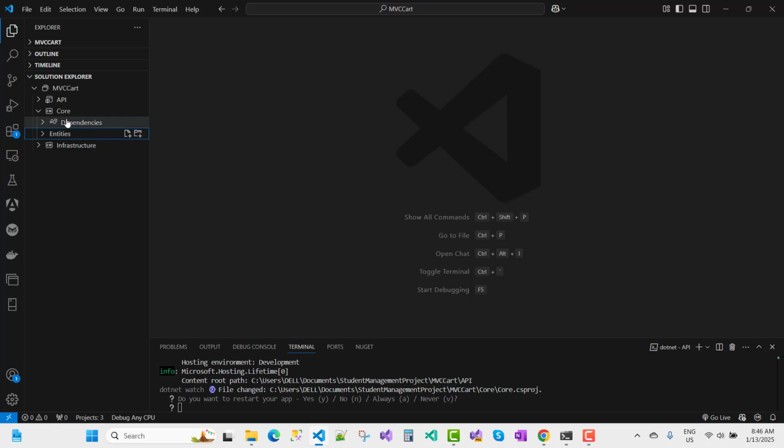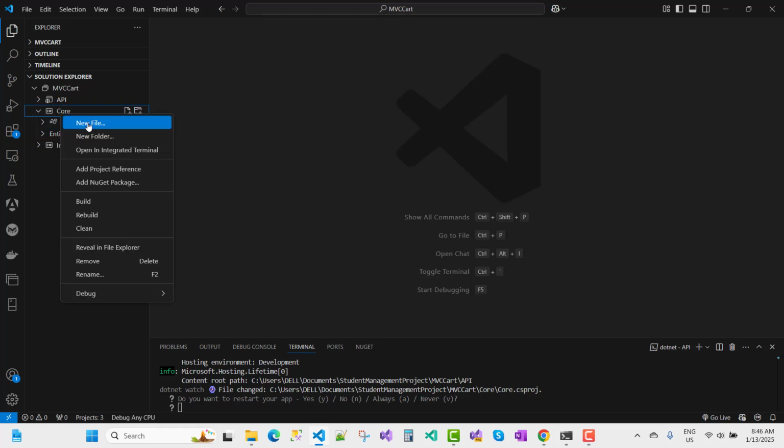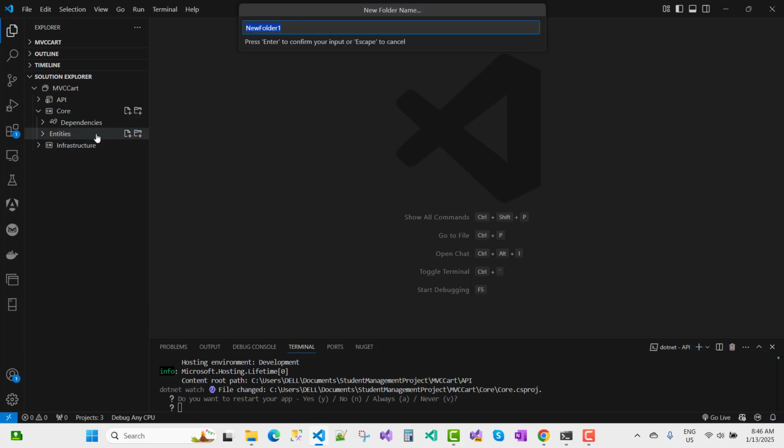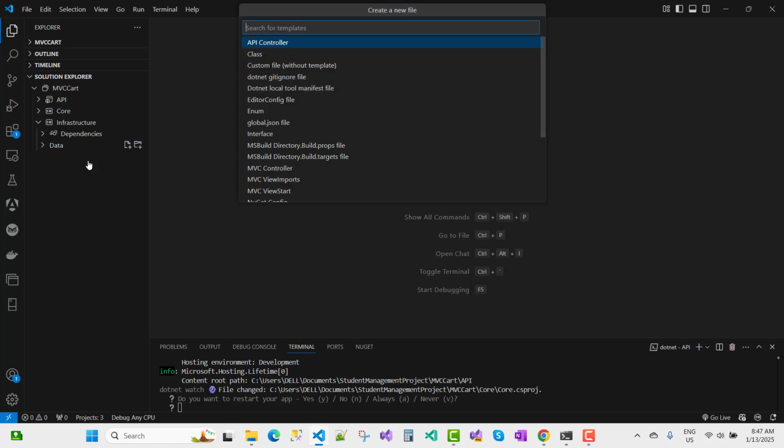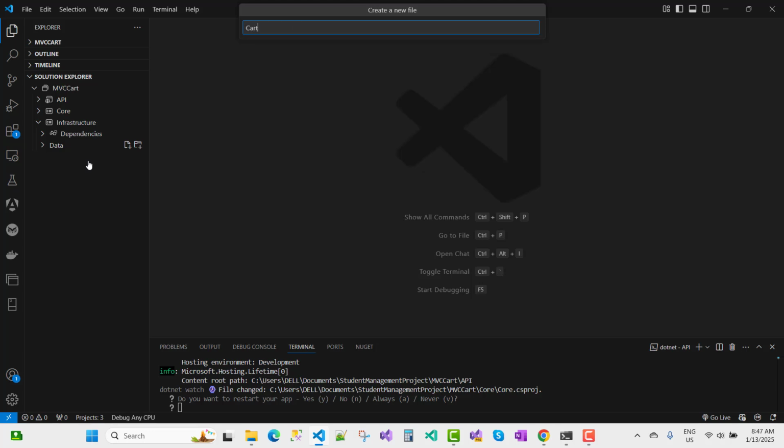Under the core project, I want to add a new directory, that is the data directory. Oops, that's not created under the core project. I want to add it inside the infrastructure project. So right click on it, new folder, and the folder name is Data. Now under the data directory, I want to add a new file, that is my db context file, and the file name is cart context.